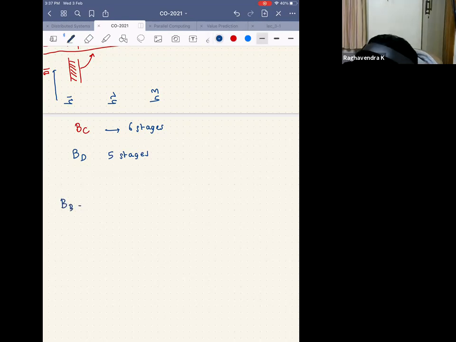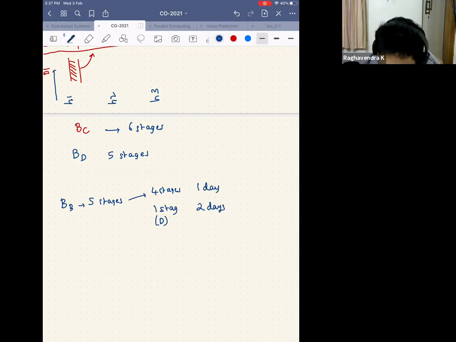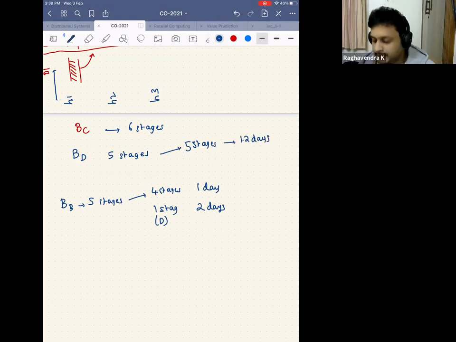Builder B also had 5 stages, but 4 stages of his took 1 day, and one stage alone, the door, took 2 days. Whereas builder D says all the 5 stages take 1.2 days. Can you tell me what will be the speed up of builder D when compared to the baseline where I don't do any trick?